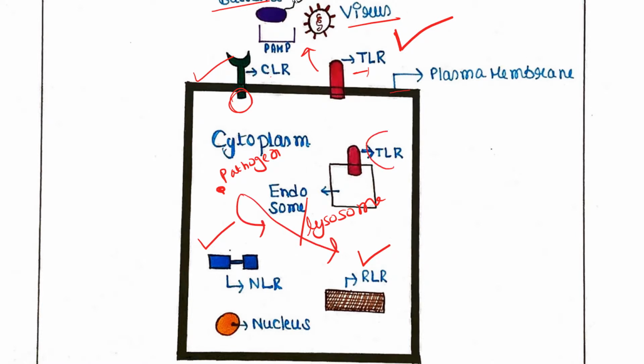TLRs associated with the endosome or lysosome can also recognize intracellular pathogens. So this is all about PRRs and PAMPs.